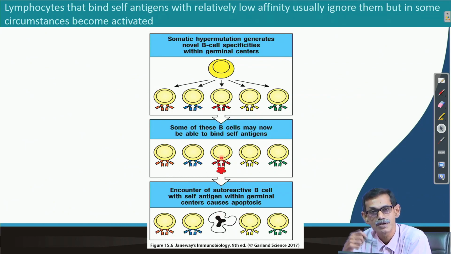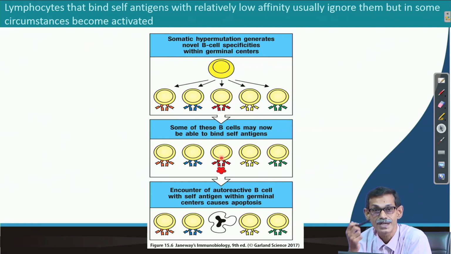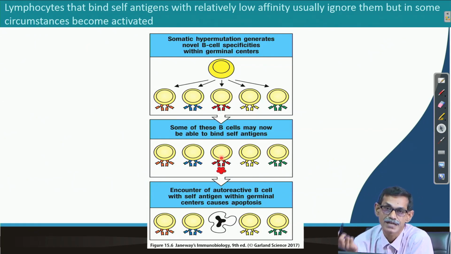So, that cell will also die in the lymph node or the secondary lymphoid organ. So, we will not see them again. This is also a very good mechanism for self tolerance. Okay, but by any chance if this does not happen for a particular antigen, that B cell or T cell will be activated, and that will cause autoimmunity.